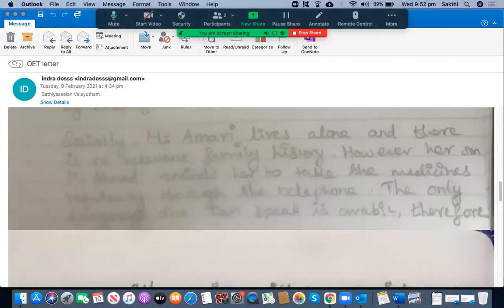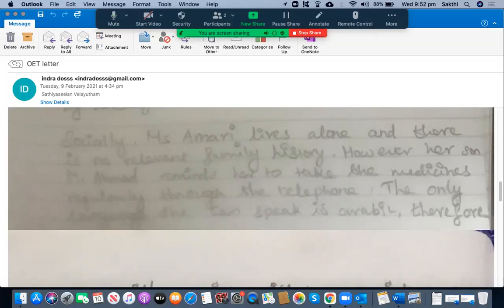Okay, let's say, however, her son, Mr. Anand, reminds her to take the medicines regularly through the telephone. However, he reminds her through telephone to take medications. Okay, to take the medicines regularly through the telephone. When you read this sentence, it doesn't make sense. Why? Sometimes placement of words is more important in a sentence structure.